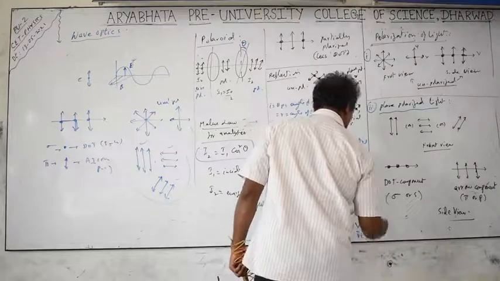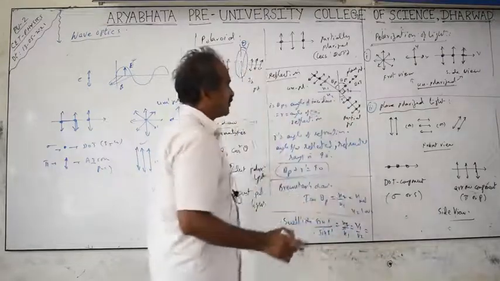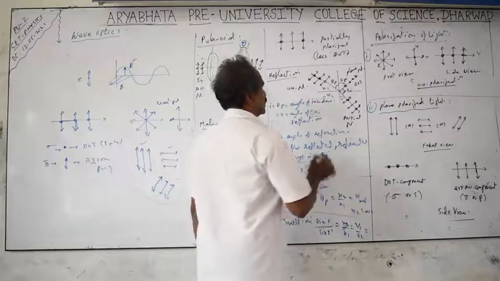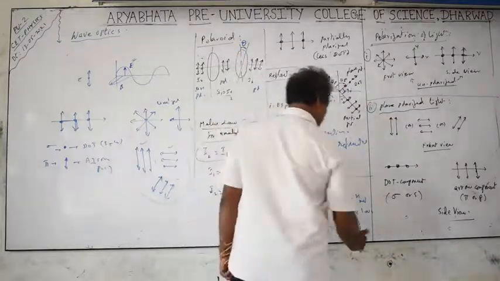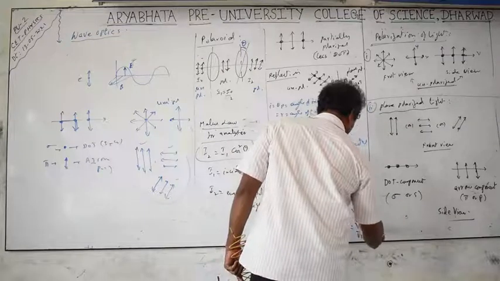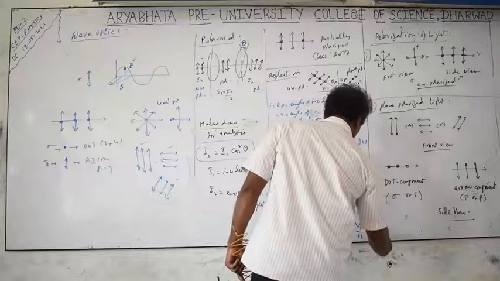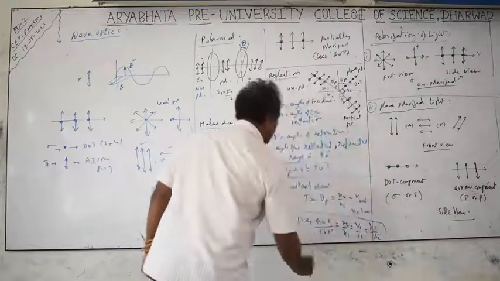V equals f lambda. F is constant, because frequency is always constant during refraction and reflection also. Frequency depends only on the nature of the source producing the light wave. This v is also equal to f lambda. Since f is constant, n2 by n1 is also equal to lambda 1 by lambda 2. This is Snell's law of refraction.